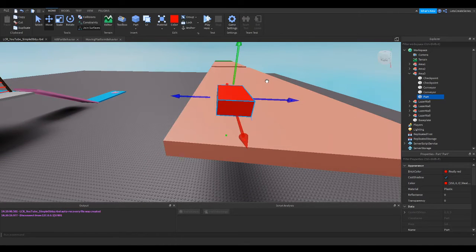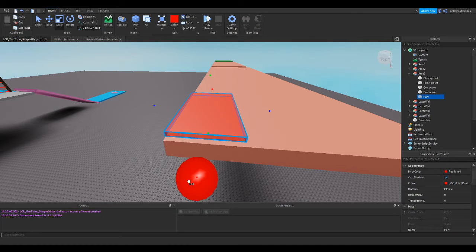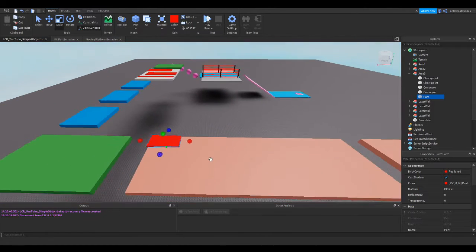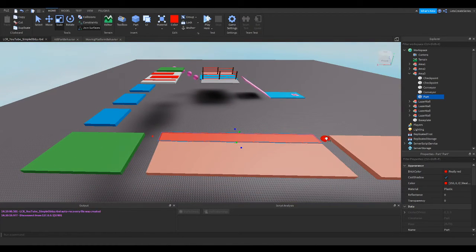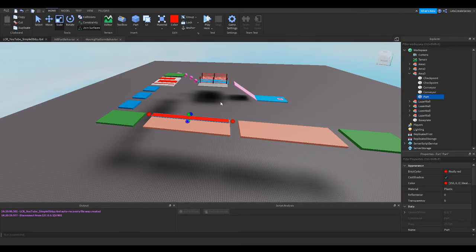And then we can scale it to make it, it doesn't need to be so tall. And basically what we're going to do is line the left side on this and then the right side on the other one. And that way it'll be like the user's getting pushed into our kill part. So that one's there.